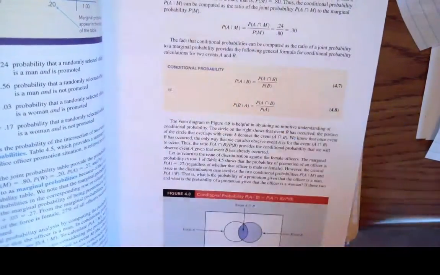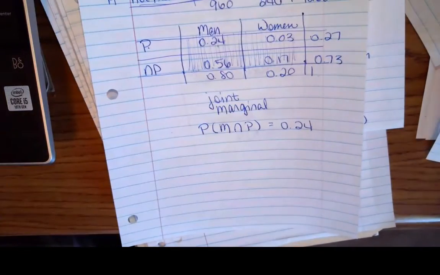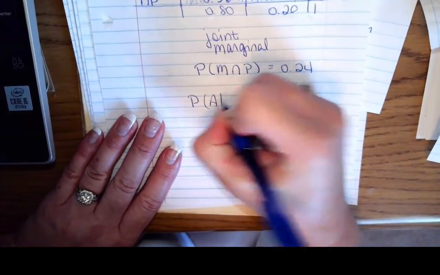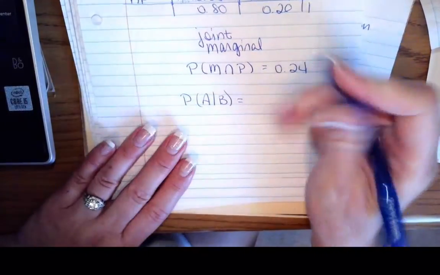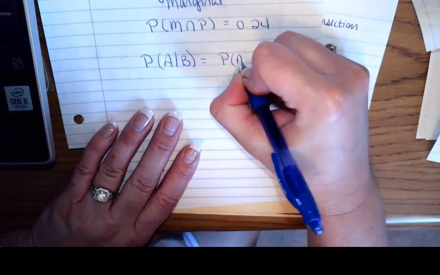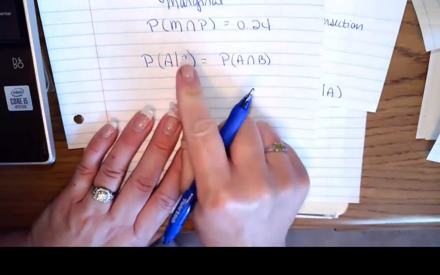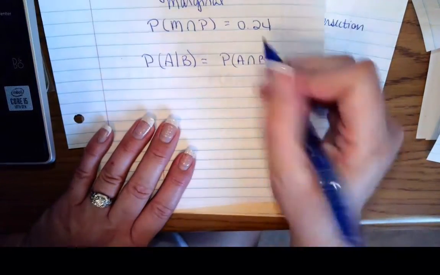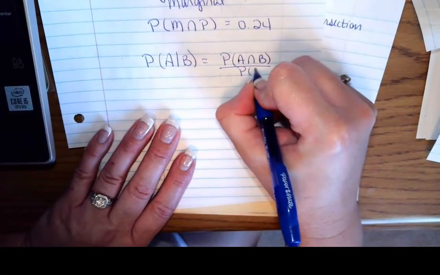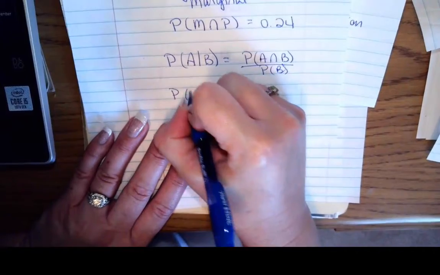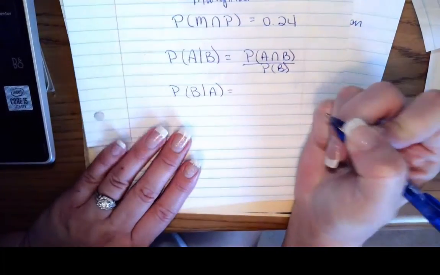And you'll notice in your book it's already up here too. So what does that mean? What does that look like? We can formalize this. If I want to say the probability of A given that B has already happened, I'm going to write that as the probability of their intersection, A intersect B, and then divide out just the probability of B. Now I can flip-flop all of my variables around and say the probability of B given that A has already happened.